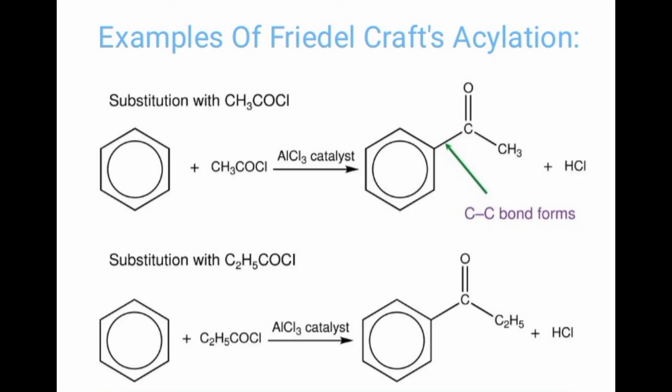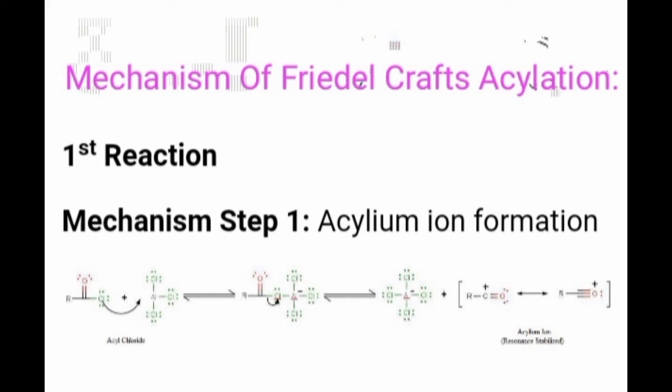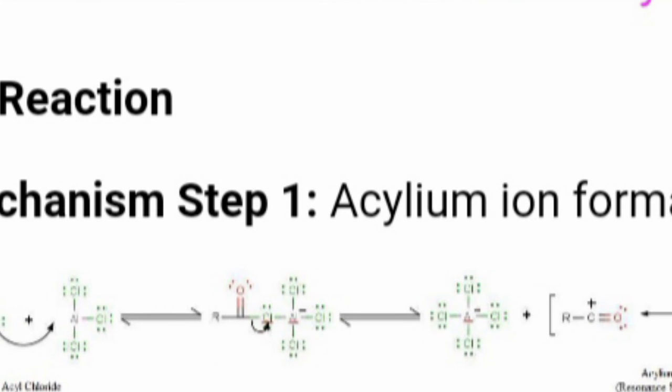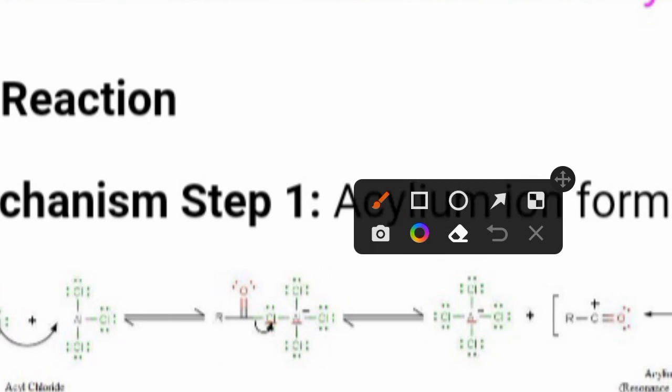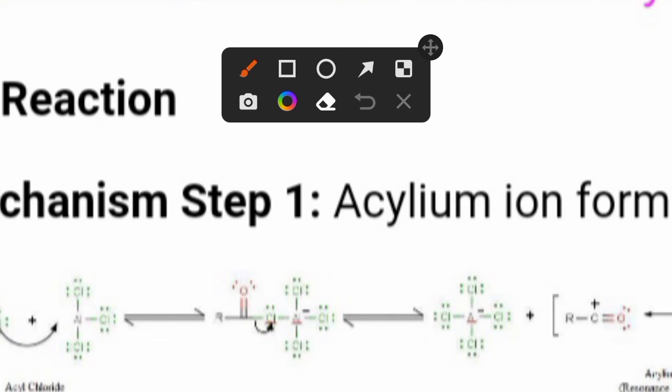A similar reaction also takes place with propionyl chloride. Now let us see the mechanism of Friedel-Crafts acylation. In the first step, you can see how it takes place. RC=OCl, it is written like this. Acylium ion formation takes place. This is the most important step in the mechanism of Friedel-Crafts acylation.